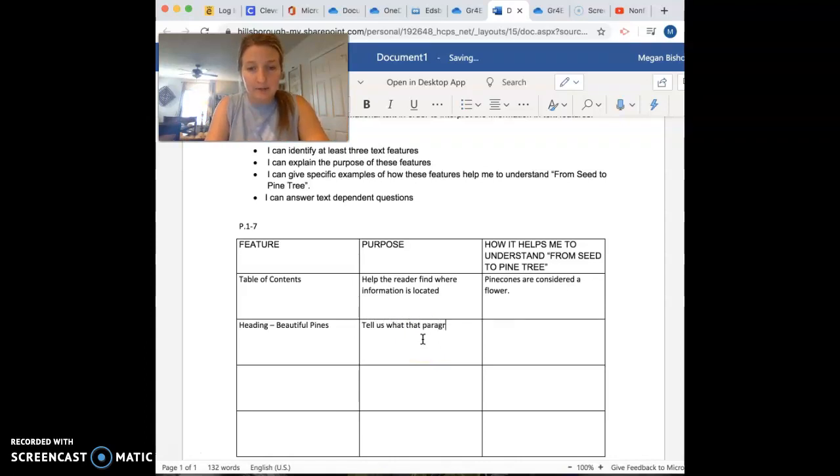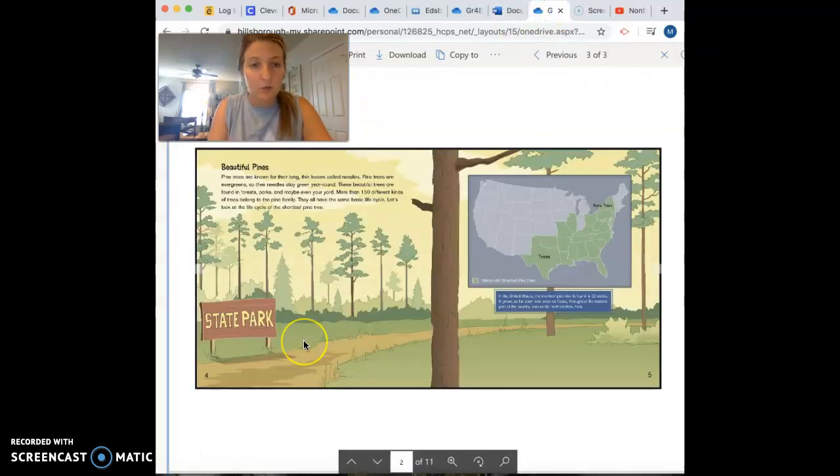All right, the purpose of a heading, we know, is to tell us what that paragraph is about. Okay, so we're going to go ahead and read this, and as you read, I want you to think about how does this paragraph relate to the heading, and that's what we're going to add for what did you learn.